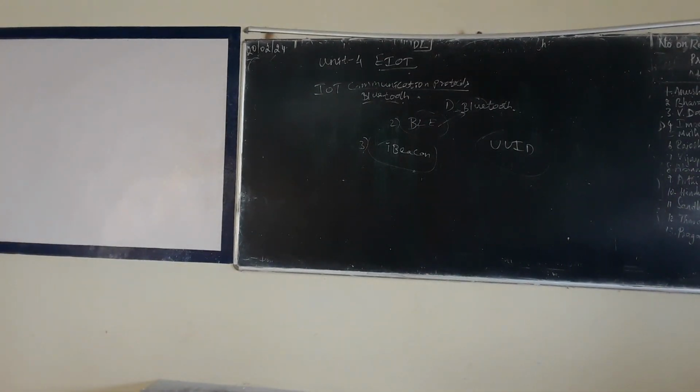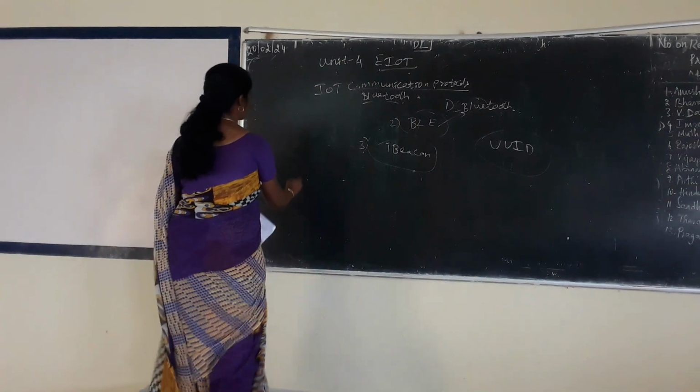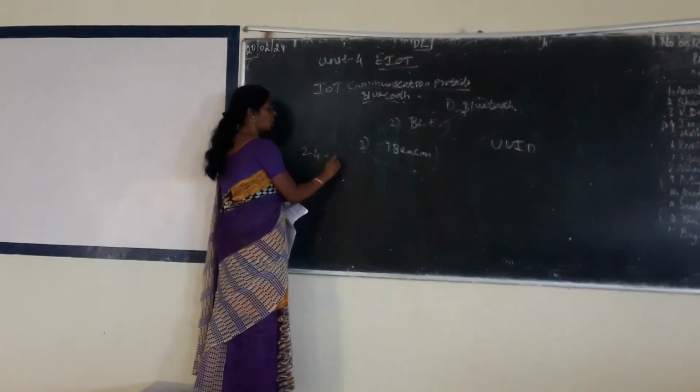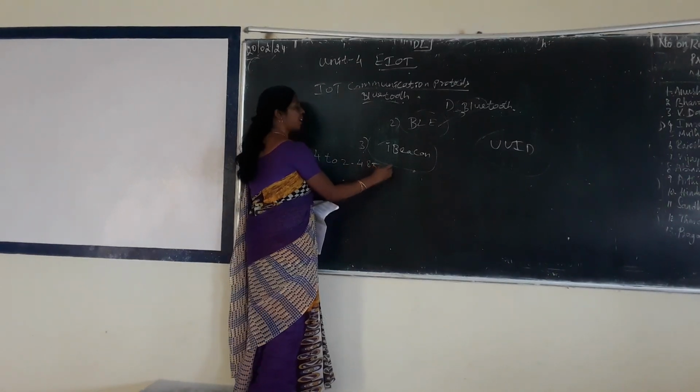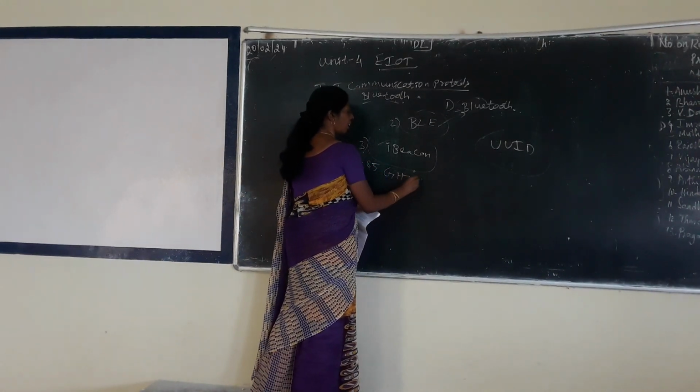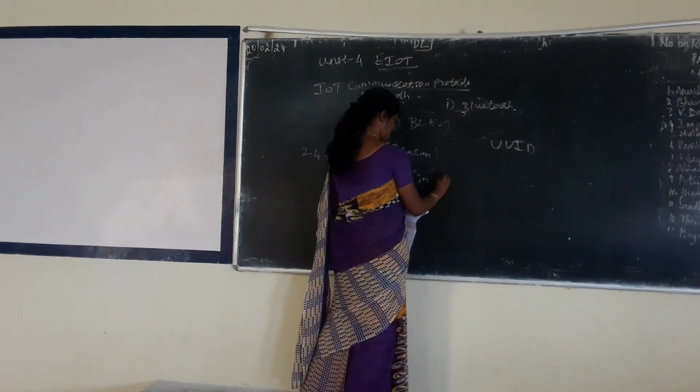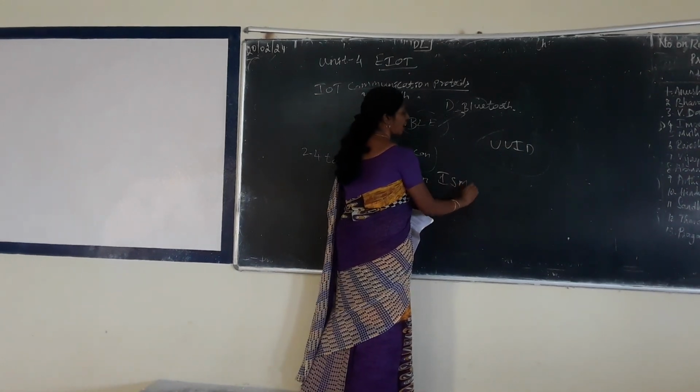Okay, next note on Bluetooth. It uses short wavelength UHF, ultra high frequency, radio waves of frequency ranging from 2.4 to 2.485 gigahertz in the ISM band.